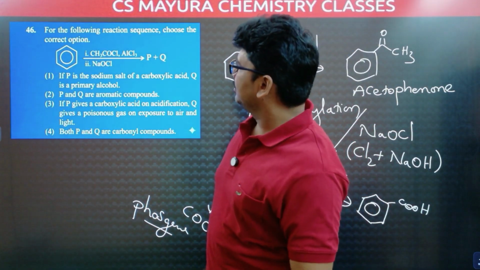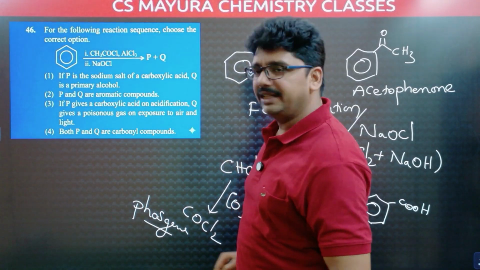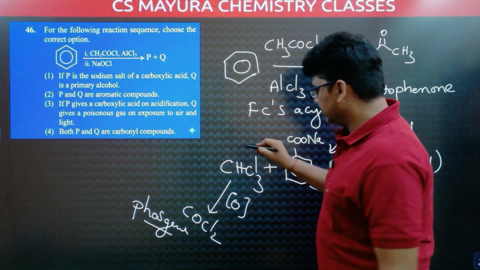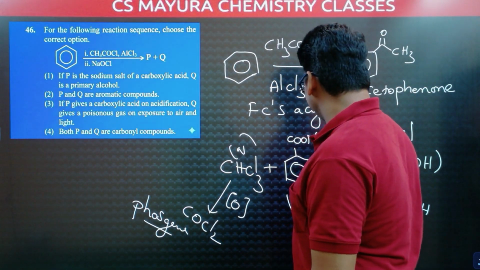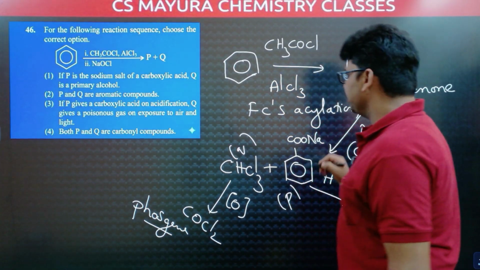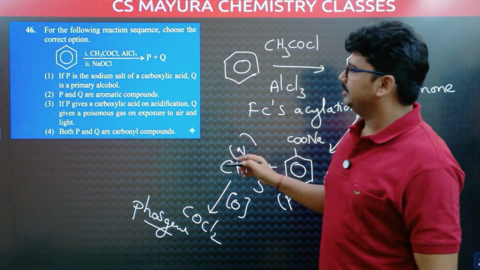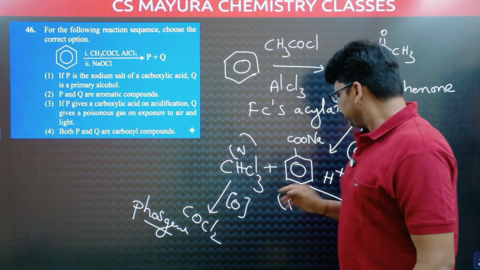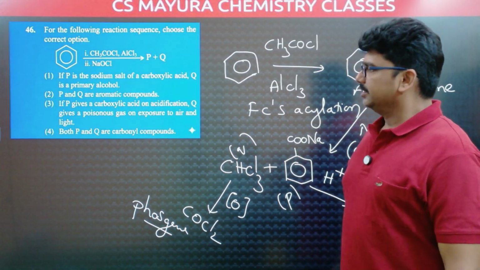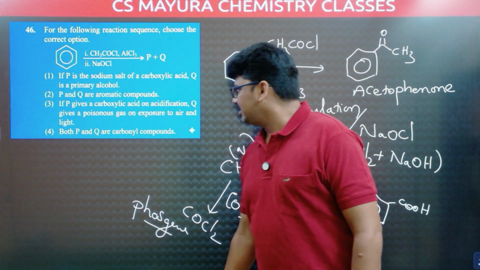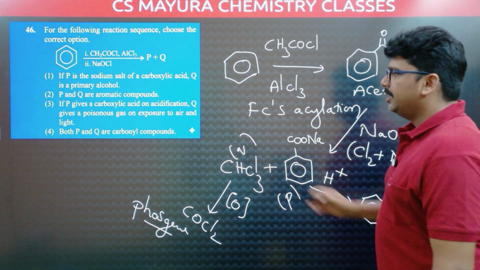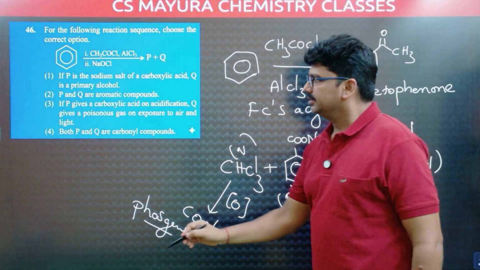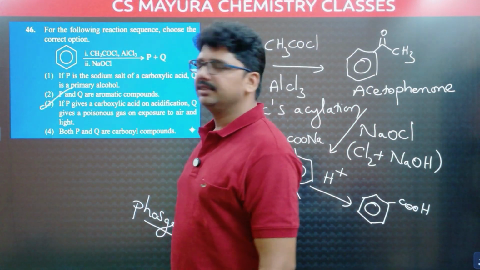So, in the options, P is the sodium salt of carboxylic acid, correct. But Q is not a primary alcohol. P is the sodium salt of benzoic acid and Q is chloroform. It is not alcohol. Is it that P and Q are aromatic? No, Q is not aromatic. Next, P gives carboxylic acid on acidification, correct. And Q gives a poisonous gas on exposure to air and light, that is phosgene, which is correct. So, the third option is correct.